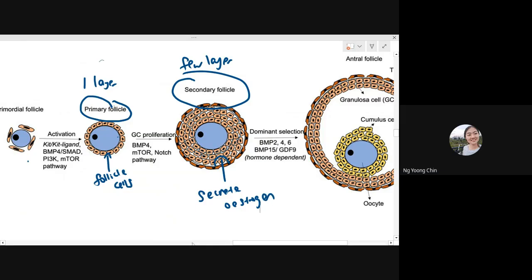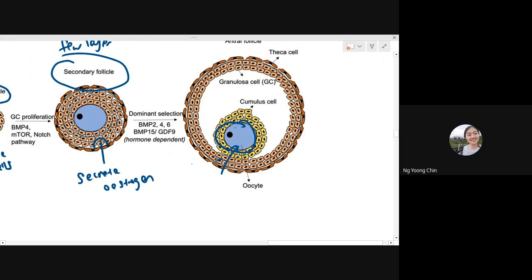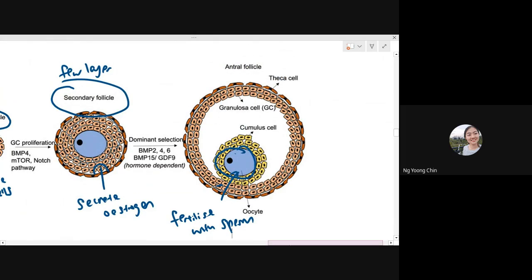Yeah. And then they will become this cell, and then they will break and release the oocyte inside the cell. And then this oocyte will fertilize with the sperm. Okay, so that's it.